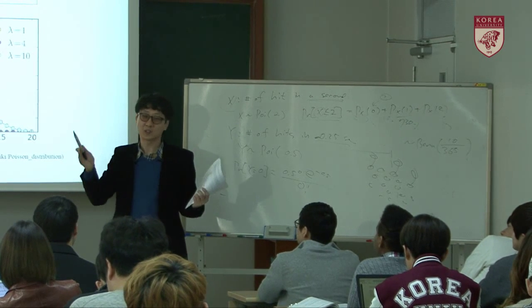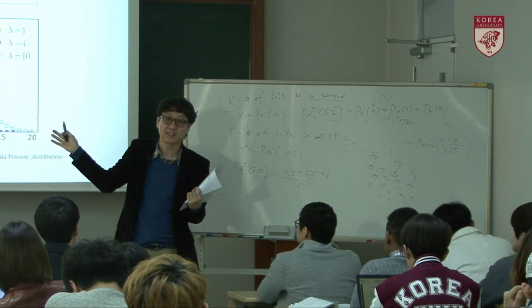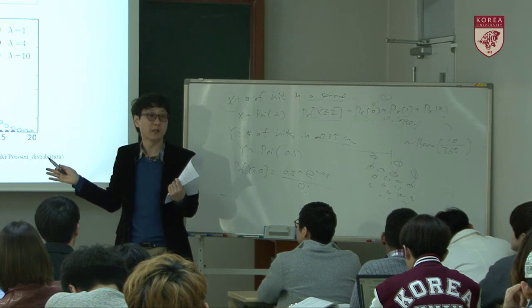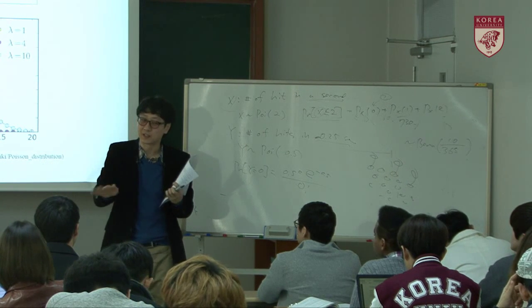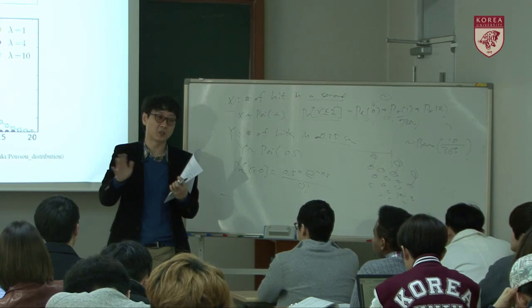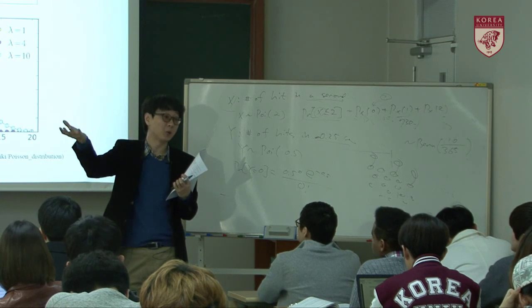Okay, so up to now, as you have seen, everything starts from Bernoulli, right? Everything starts from the Bernoulli trials, independent Bernoulli trials. Then it becomes geometric, and it becomes binomial.